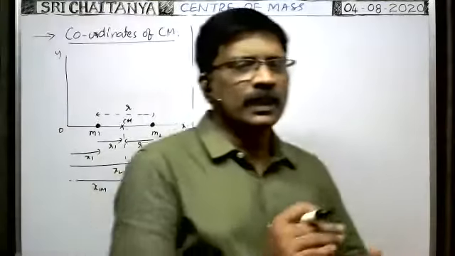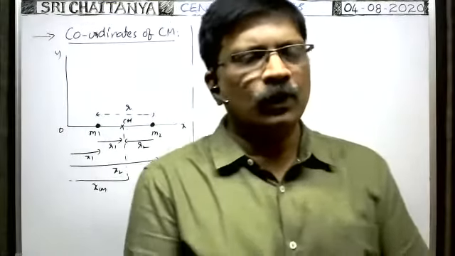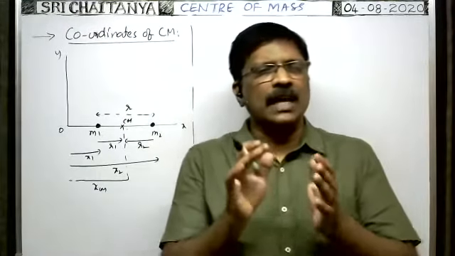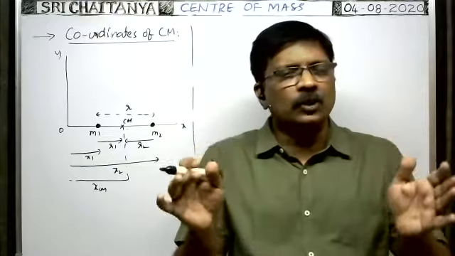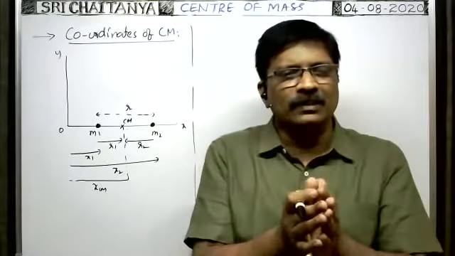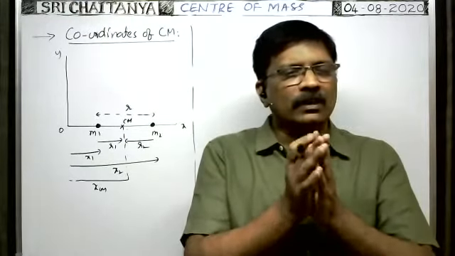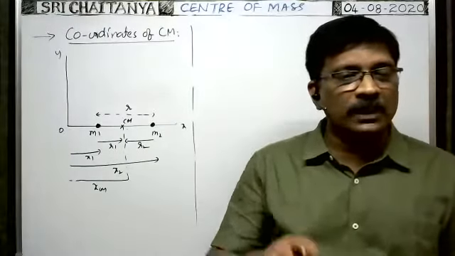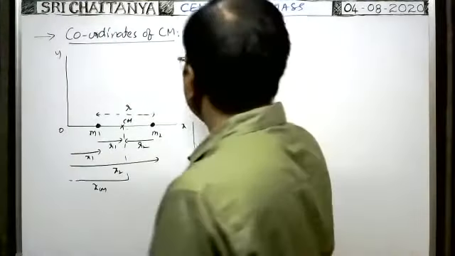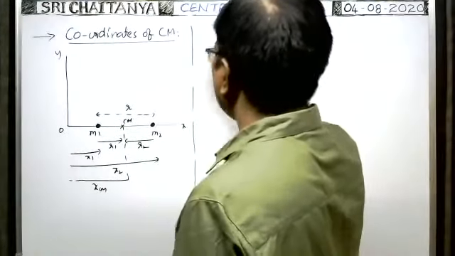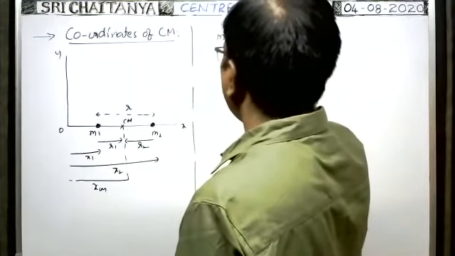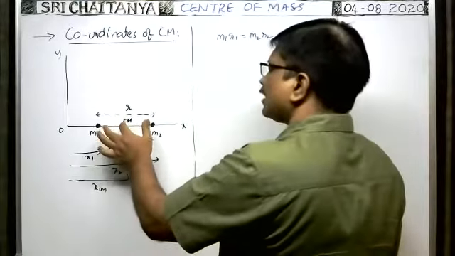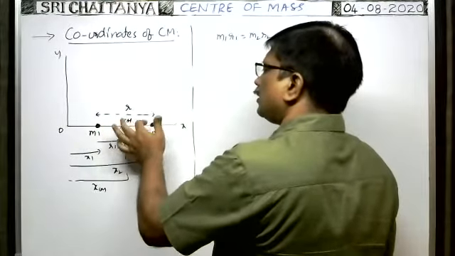What is the condition for the center of mass of the two particle system? The center of mass always lies on the line joining the two particles at a position such that it follows the condition m1 r1 is equal to m2 r2. I said already, m1 r1 is equal to m2 r2. That is a very important point. So the center of mass of the two particle system always lies such that m1 r1 is equal to m2 r2. Here r1 and r2 are the distances of the center of mass from the first particle and second particle.